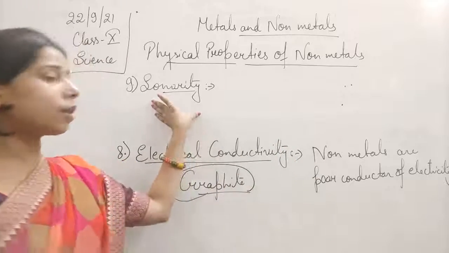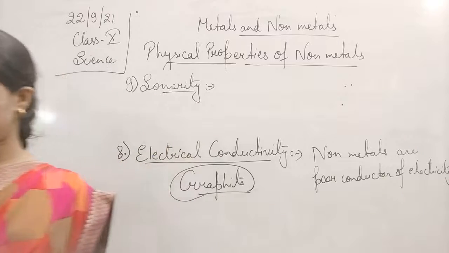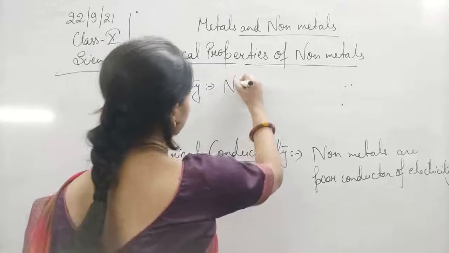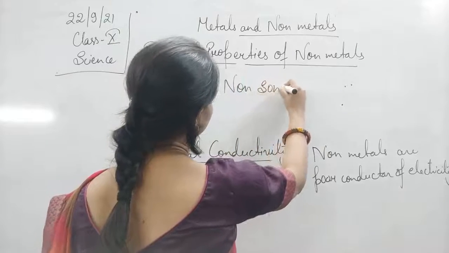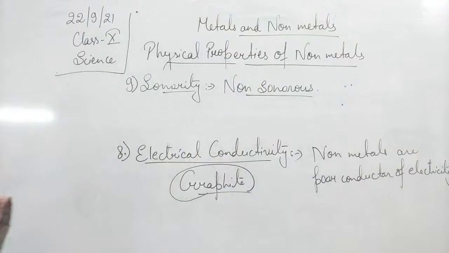So metals are generally sonorous, but non-metals are non-sonorous. They do not produce sound.